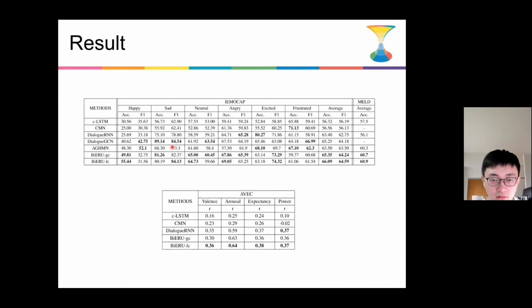And here is the result on the 3 benchmark datasets. The result indicates that this model, the BiERU model, is effective and gets the best performance compared with the baselines. And note that one interesting thing is that the local context version is slightly better than the global context version on the 3 datasets. One possible reason is that the global context contains redundant information. Not all the previous utterances are related to the current utterance.